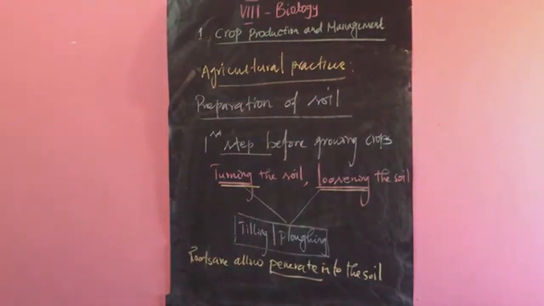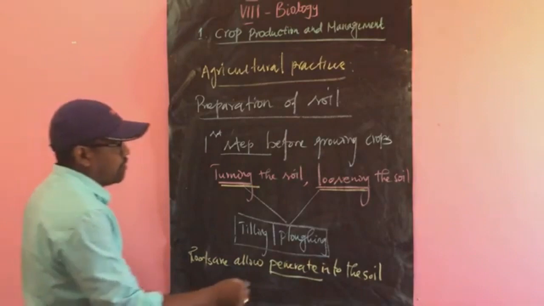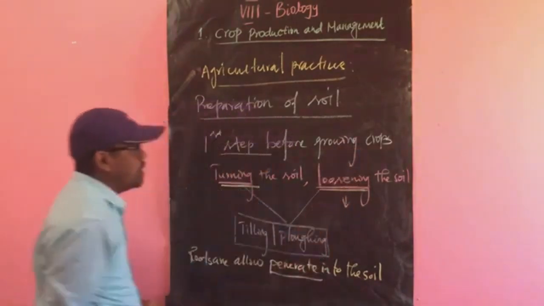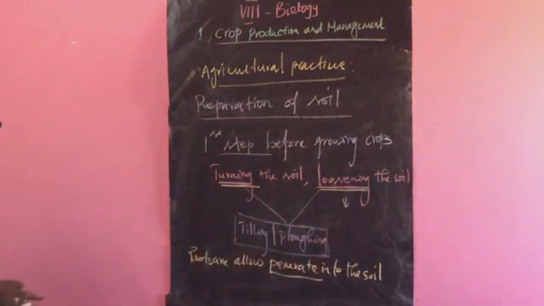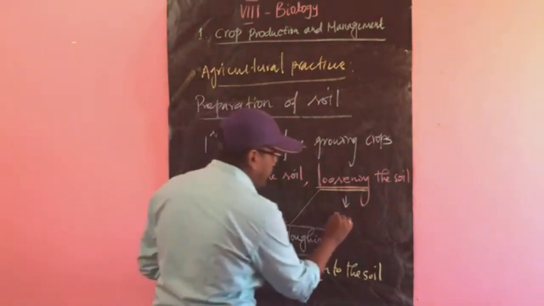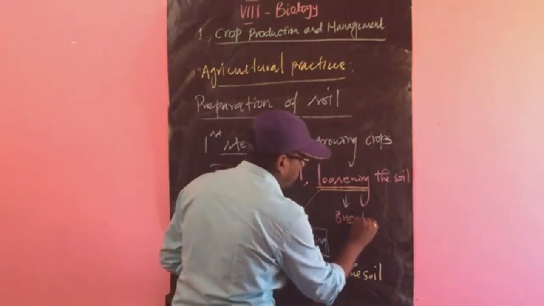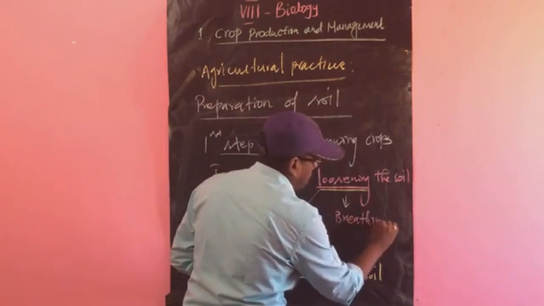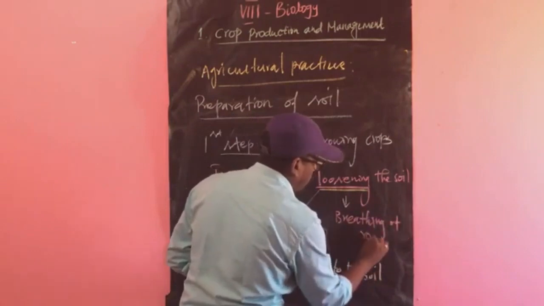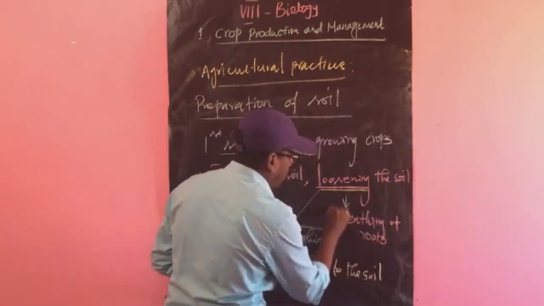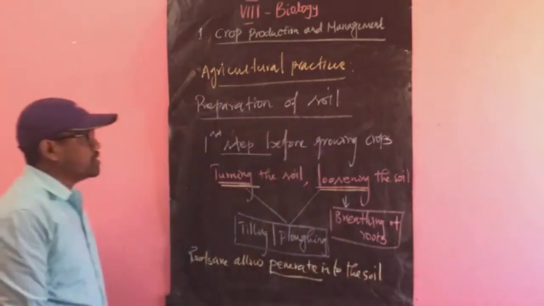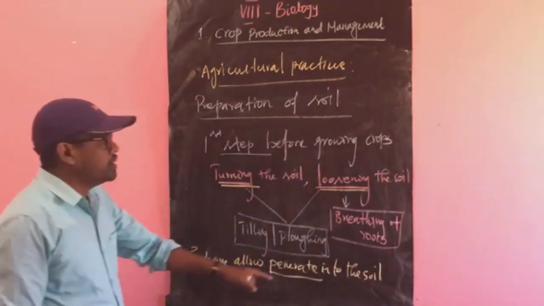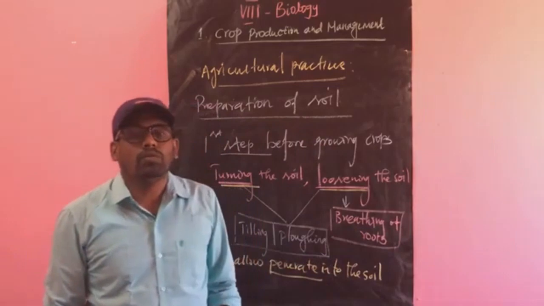And also loosening the soil. What is the purpose of loosening the soil? It is responsible for the breathing of roots. Very important. Why should soil be loosened? Because of the breathing of roots. Roots also should breathe.